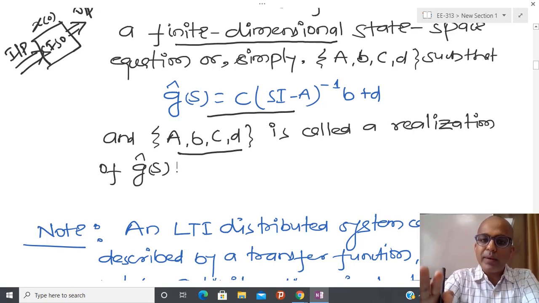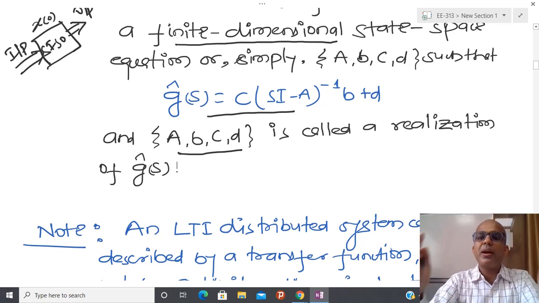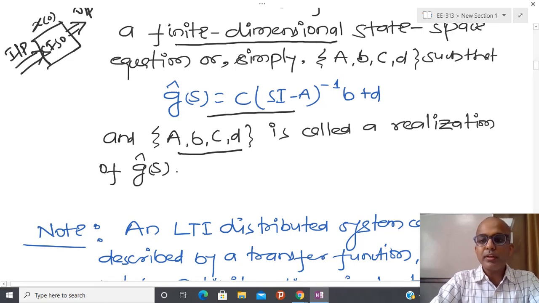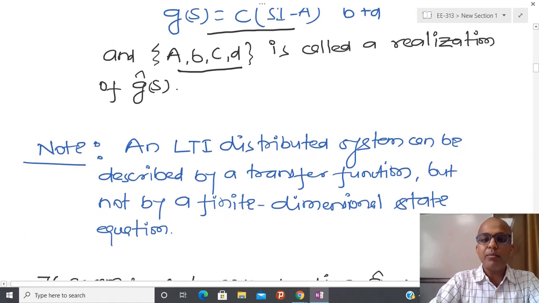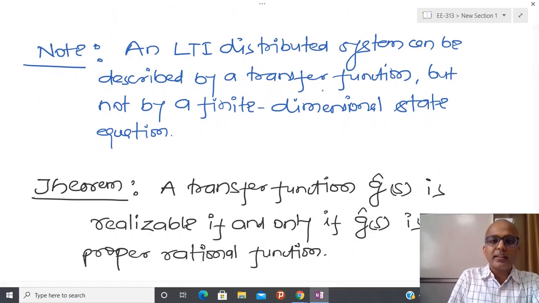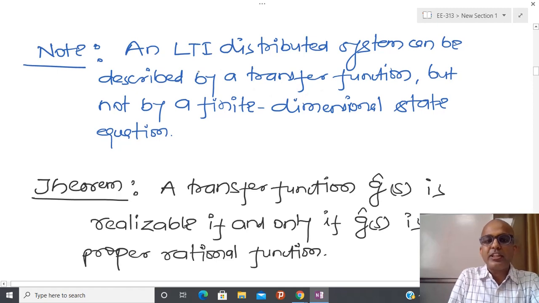But if you know that your system is lumped, meaning you have a finite dimensional system, then many different representations are available, but at least you are able to state the dimensions of matrices A, B, C and D. So in this lecture I am going to assume that I have a lumped system, and I have written the same thing here as a note.